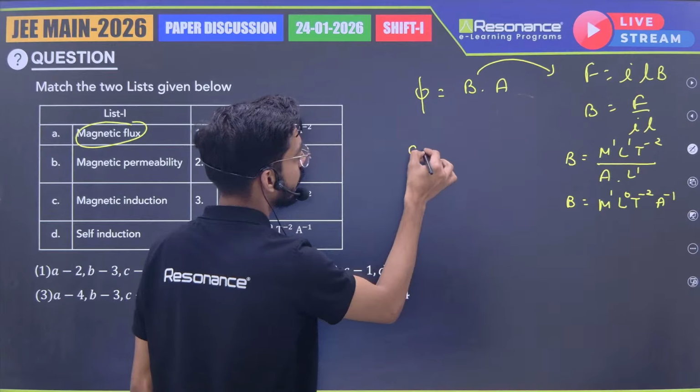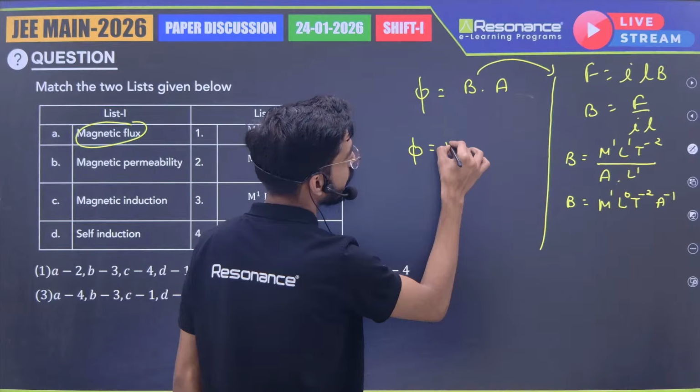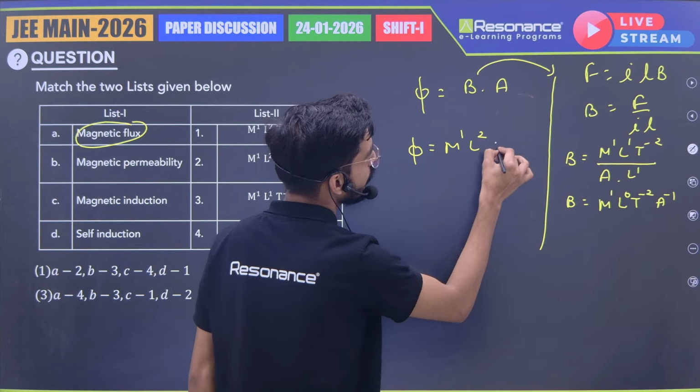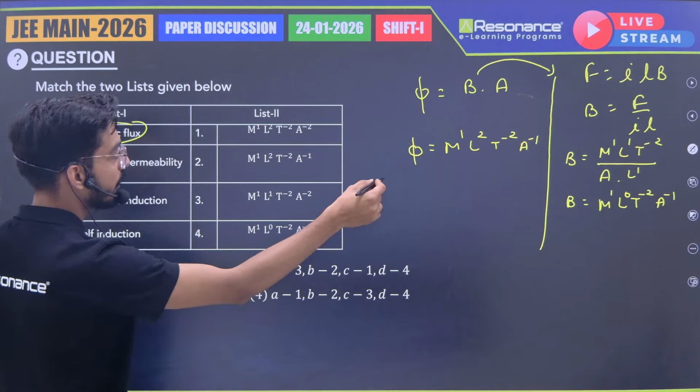So phi will be B into A. So multiply area. So it will become M1, L2, T minus 2, A minus 1.